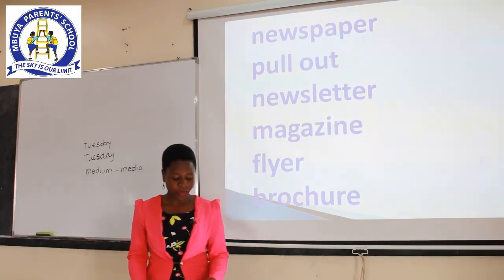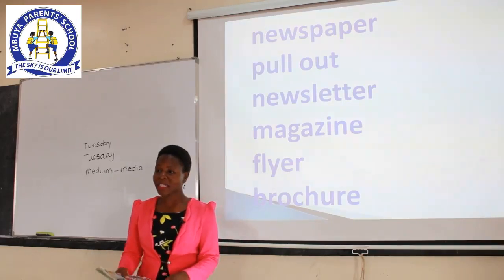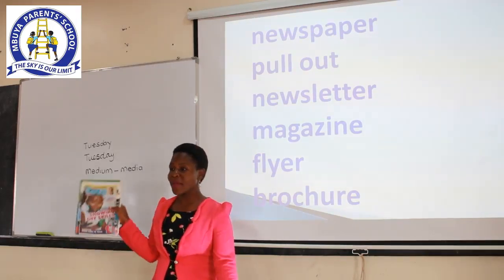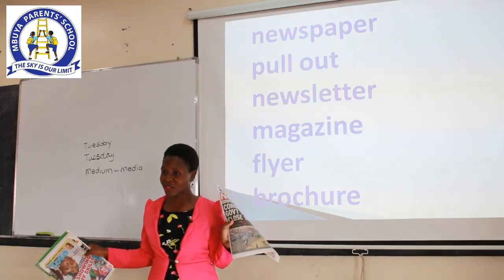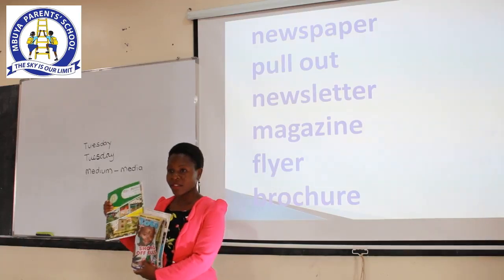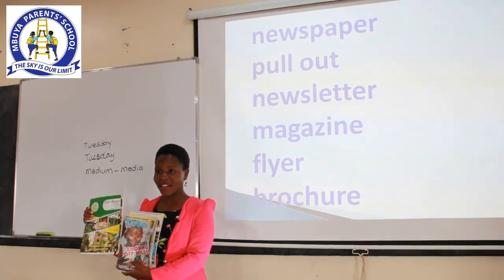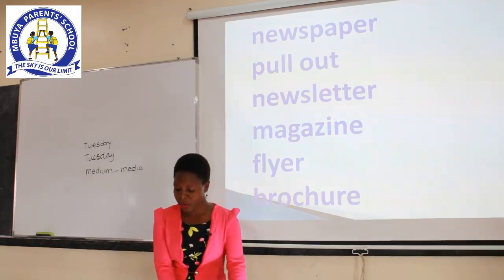So you have to note the difference: if you look at a magazine and you also look at a newspaper, you will see that these ones are just sheets of paper, whereas this one is already a book.